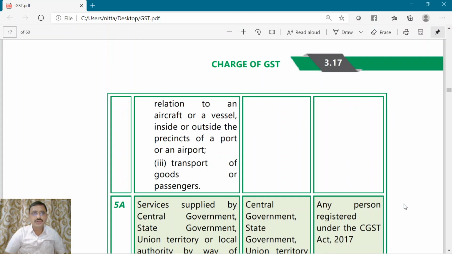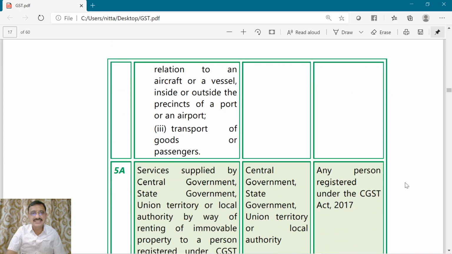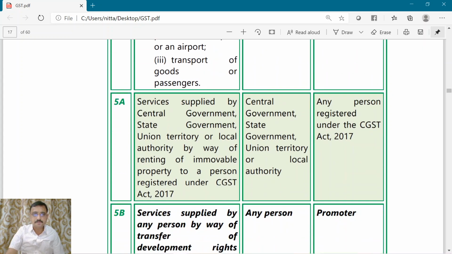Hello and welcome. We are on page number 17 of chapter 3, charge of GST of ICA material. We have to start this class by point number 5A of notification relating to reverse charge on services. Now what does this notification point number 5A state?